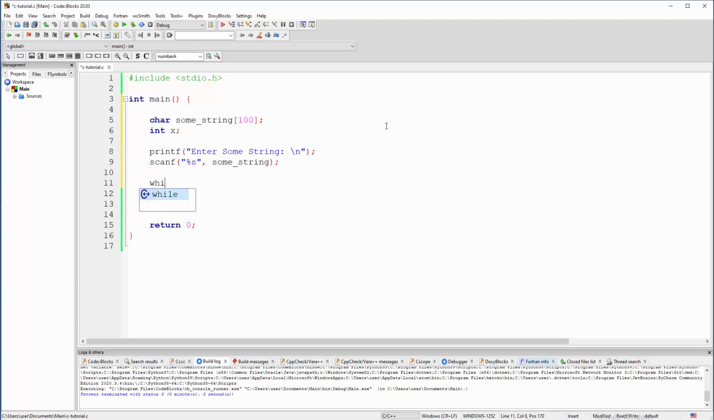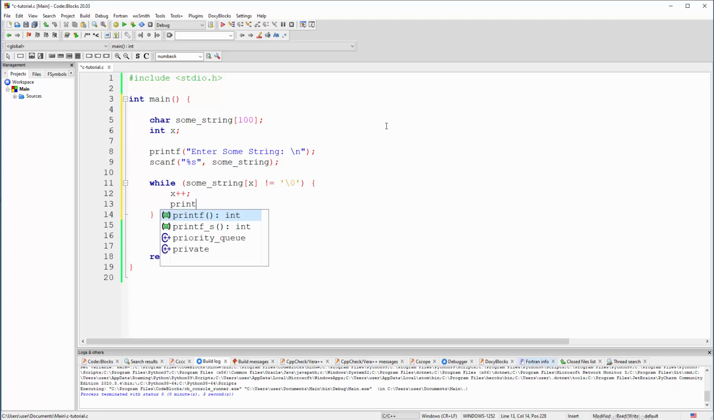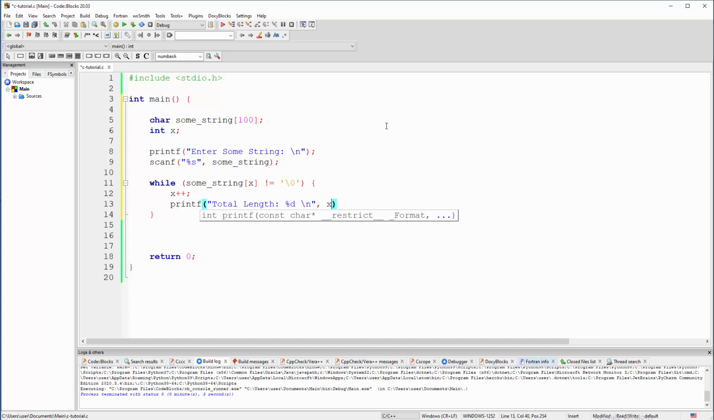What about the while loop? Well, while, and the check inside will be like this: some string at x, which represents all of them at a moment of time, must not be equal to the final thing in a string, which is \0, just as in the last tutorial with the for loop. And now what? Inside we are just going to jump, so x++, and where exactly are we going to print that specific x? Let's try to do that right here, like printf, for example, "total length", connected with the integer placeholder, next line, and that x at a moment of time.